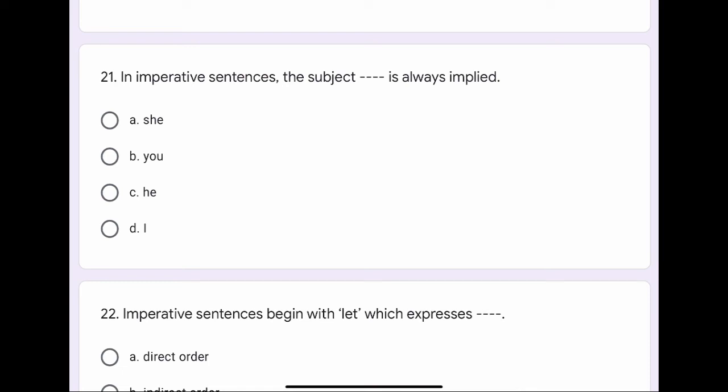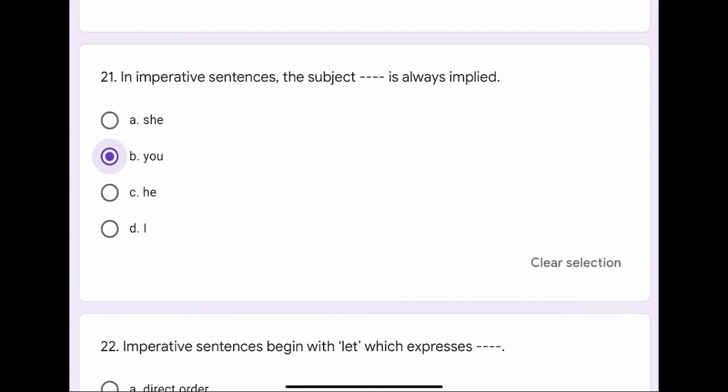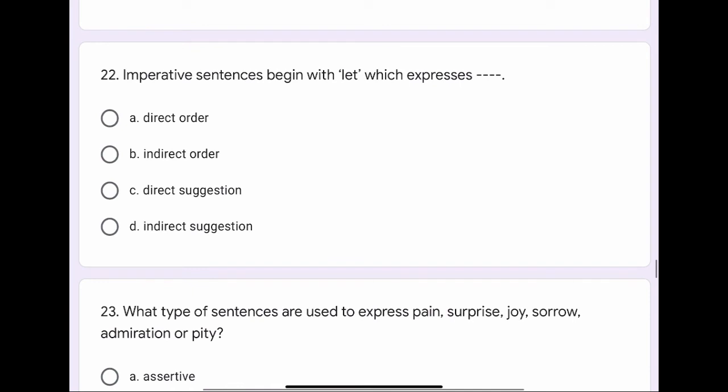Question number 21. In imperative sentences, the subject dash dash is always implied. The options are A. She, B. You, C. He, or D. I. The correct option is B. You.